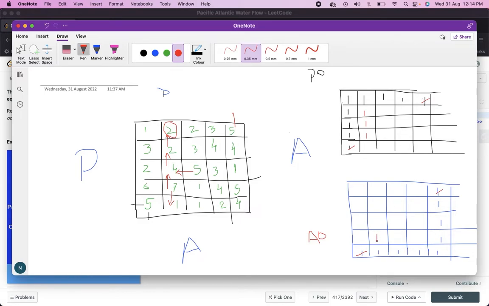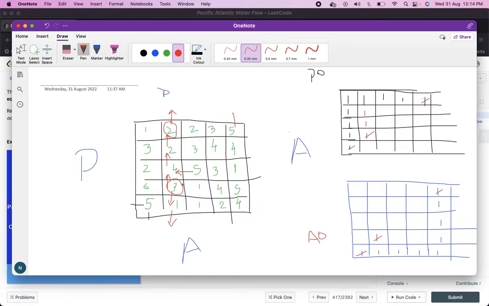Now just at this moment, see what cells are common to these two matrices, right? This one, this cell is common, right? And also we can see that if the water is falling on this island, it is flowing from here to here, and from here to the Atlantic Ocean. And also the water is flowing from 7 to 4, 4 to 2, 2 to 2, and to the Pacific Ocean, right?